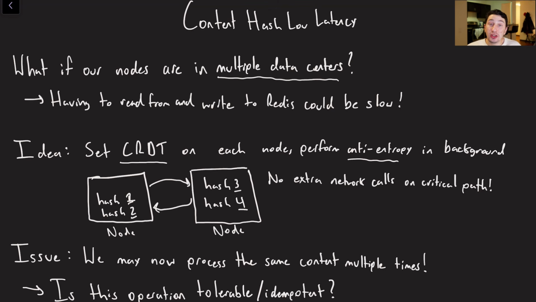They don't actually have to know about each other instantly, but eventually what will happen is that this guy will store 3 and 4, this guy will store 1 and 2, and so eventually if those documents come along that are duplicates, hopefully we can detect that and then not process them again.